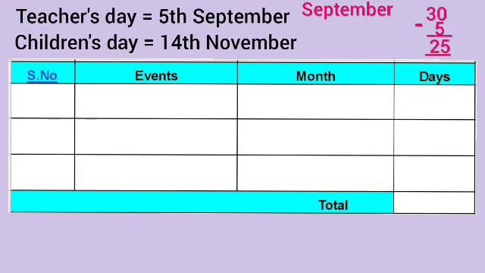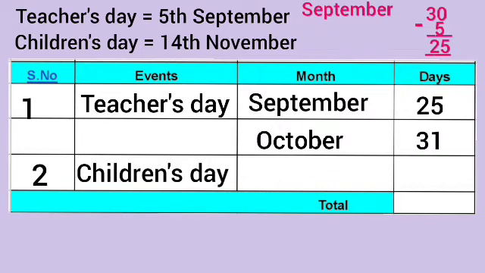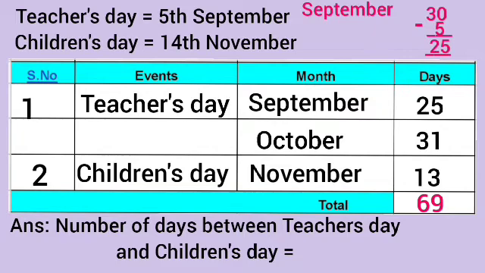So we write in September month 25 days, and October has 31 days. So we write October equals 31 days, and Children's Day 14th November. So we take and write the day before. So November 13 days. So total number of days equals 25 plus 31 plus 13 is 69 days. So the number of days between Teachers' Day and Children's Day is 69 days.